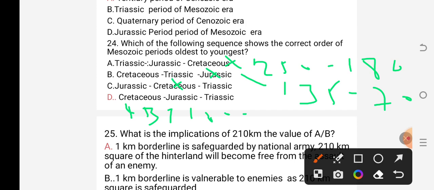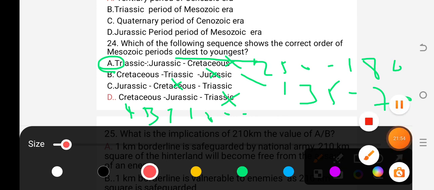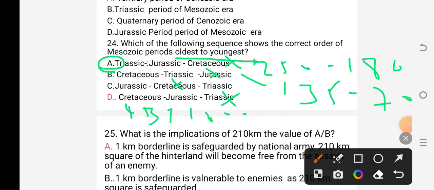So the question, which of the following sequence shows the correct order of Mesozoic periods, oldest to youngest? Oh, this says oldest to youngest. So the answer is A. Have you seen? A is the correct answer. D is not the answer, C is not the answer, B is not the answer. But A is the answer.